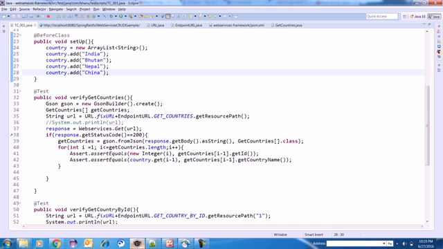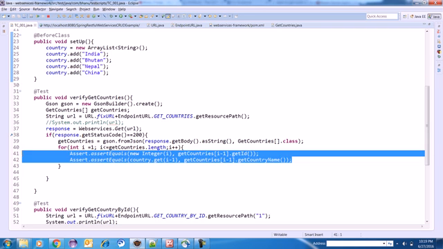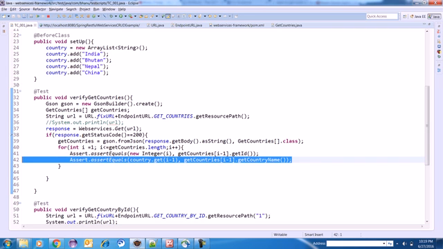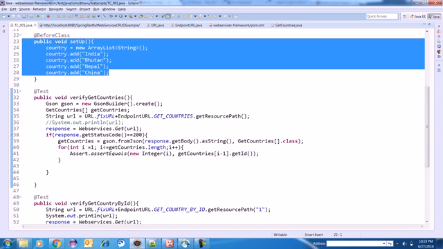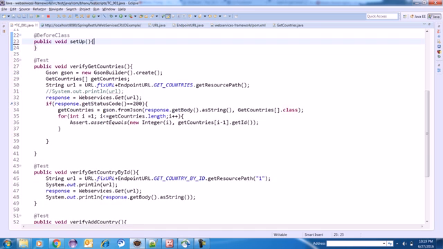So what I'll do here is I will not verify country here. I'll just verify the ID, because I know that these are the IDs which will come in the response. So I will not make an array list here.